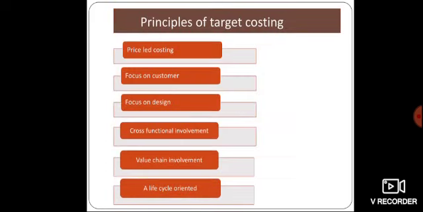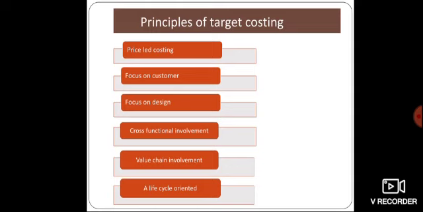Next is principles of target costing. There are 6 principles of target costing, that is price-led costing, focus on customer, focus on design, cross-functional involvement, value chain involvement, and life cycle orientation. Price-led costing, that is price leads to costing. At first determine the selling price and then determine the target cost.